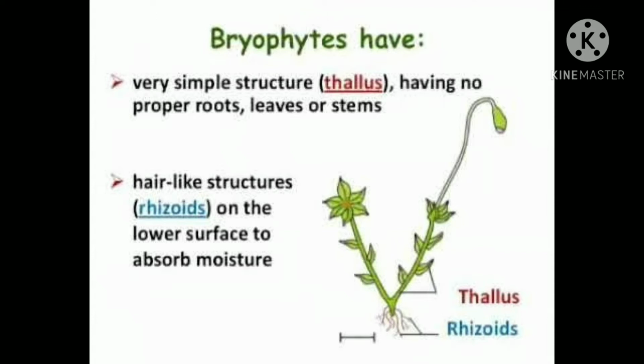Let us understand what are the subgroups in the plants which do not have seeds. The subgroups are Bryophyta and Pteridophyta. Which plants are placed in Bryophyta? The plants which are so simple, which don't have even proper roots, leaves and stem. You can find small hair-like rhizoids. They are not roots. The rhizoids help the plant to take support from the place where they grow, and they don't have vascular tissue like xylem and phloem.